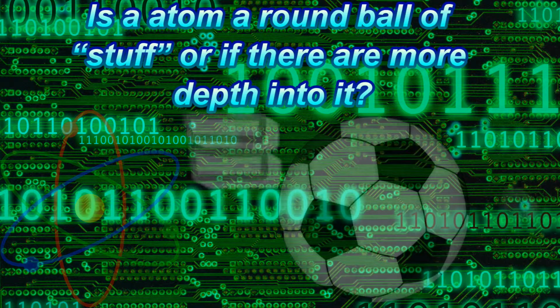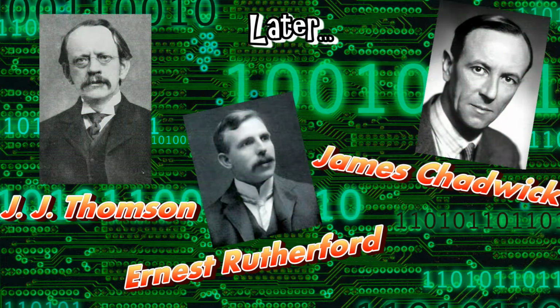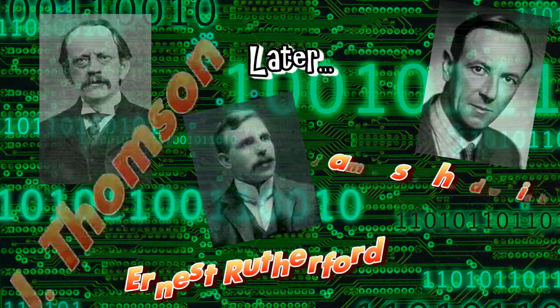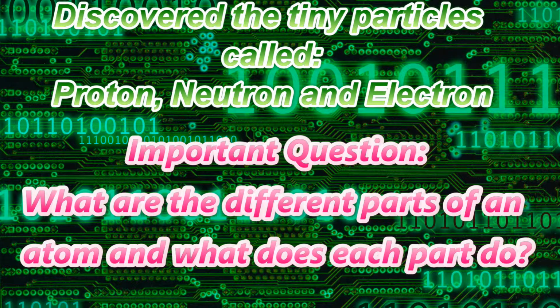But later, scientists like J.J. Thomson, or Joseph John Thomson, Ernest Rutherford, and James Chadwick discovered that smaller particles exist inside the atom. They discovered the protons, neutrons, and the electrons, which leads us to the first question. What are the different parts of an atom, and what does each part do?